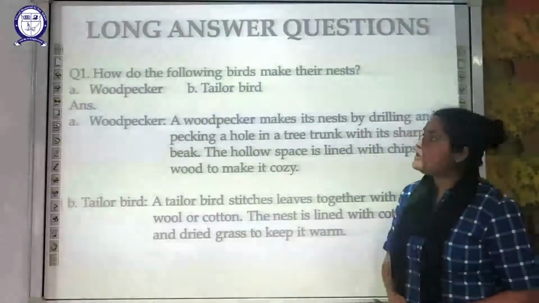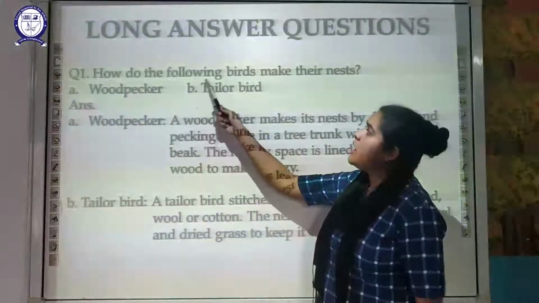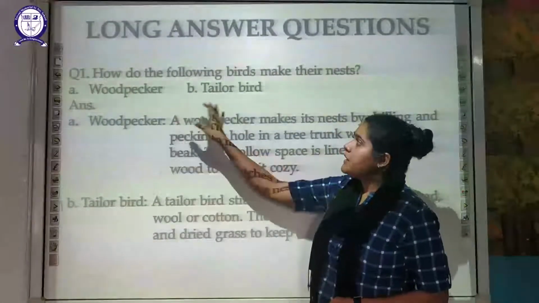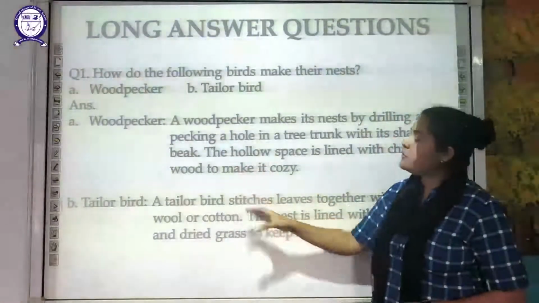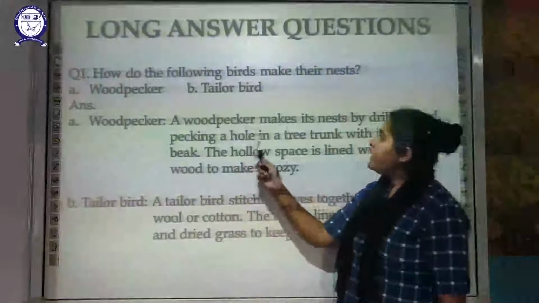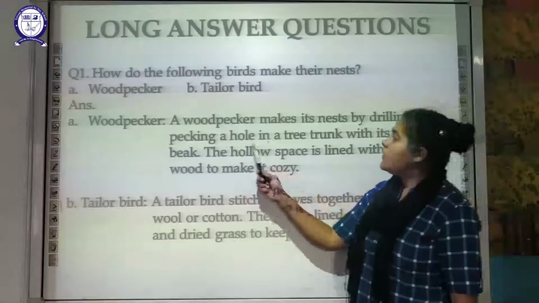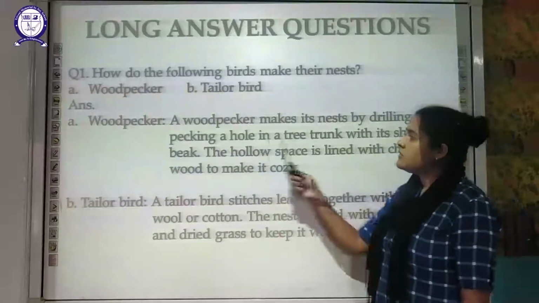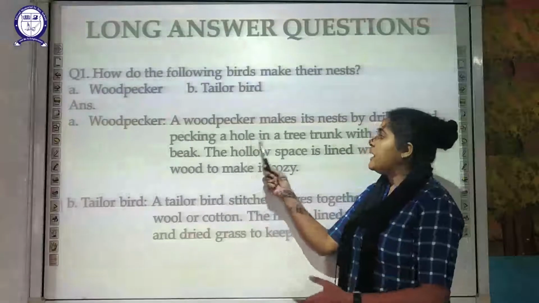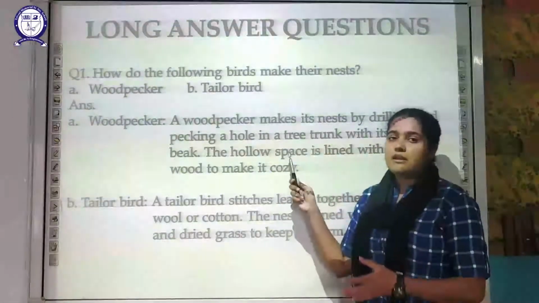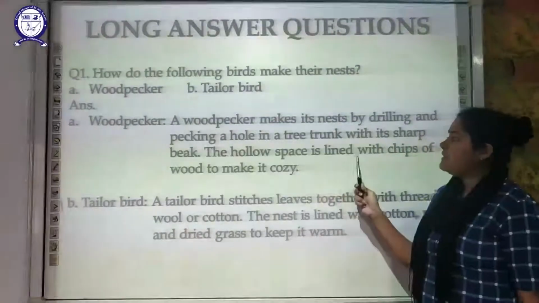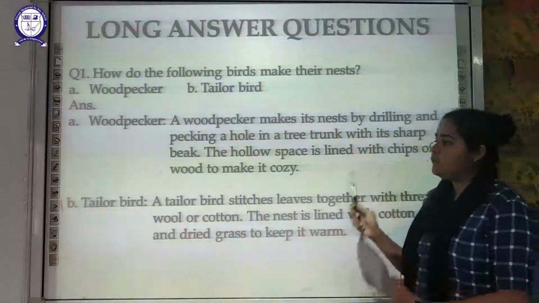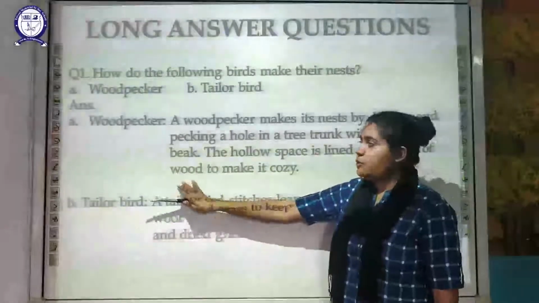The long answer question. Here you have to mention how the following birds make their nest. You have to mention how the woodpecker and the tailor bird build their nest. The woodpecker makes its nest by drilling and pecking a hole in the tree trunk with its sharp beak. With the help of its sharp beak, it continuously drills and pecks, going into the tree trunk to make its nest. The hollow space is then lined to make the nest quite cozy, using chips of wood. So that was the woodpecker's nest.